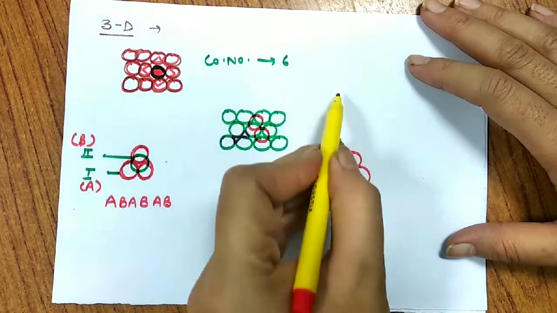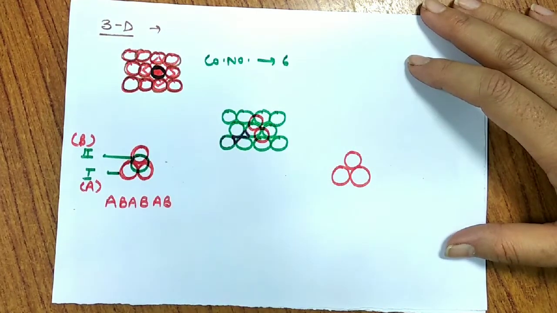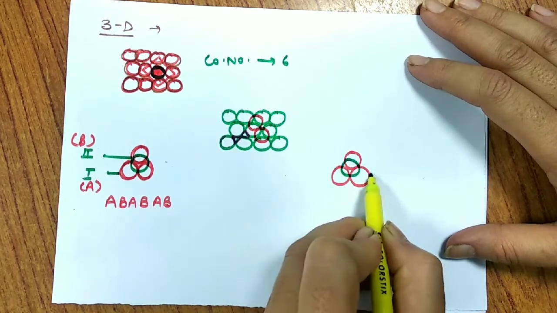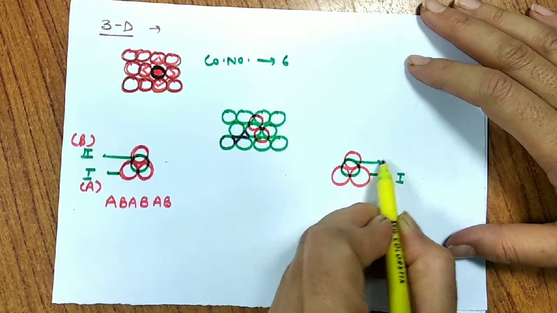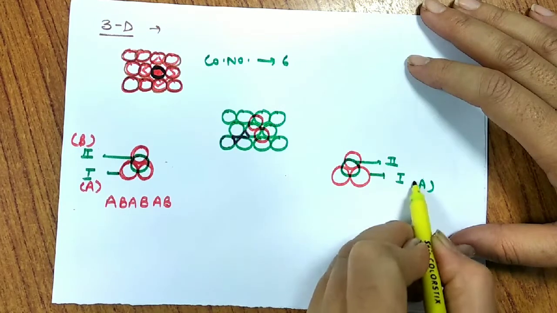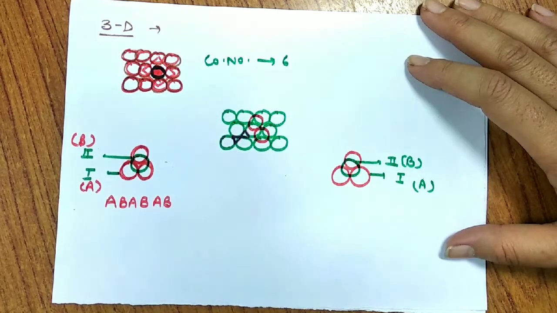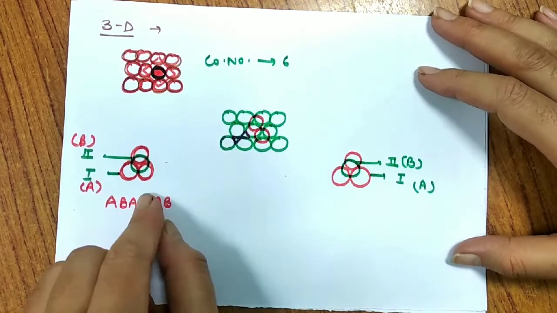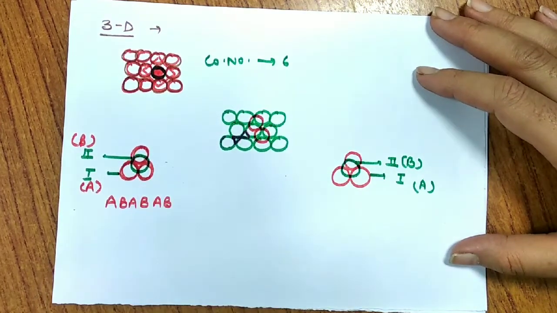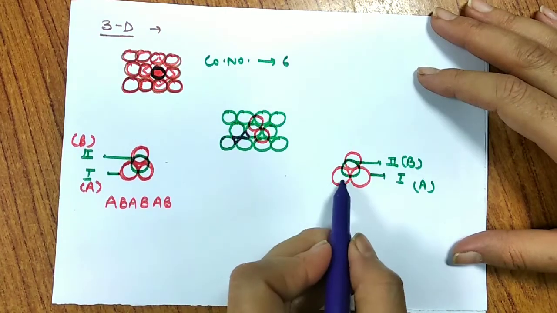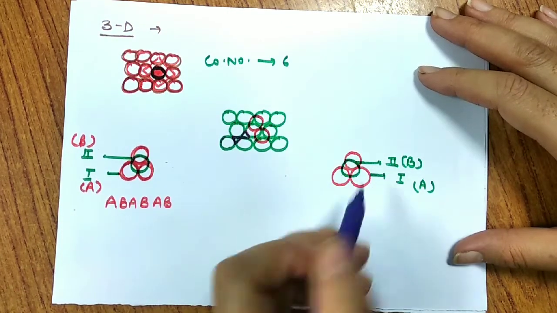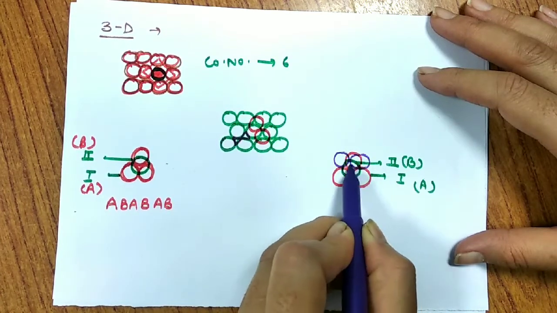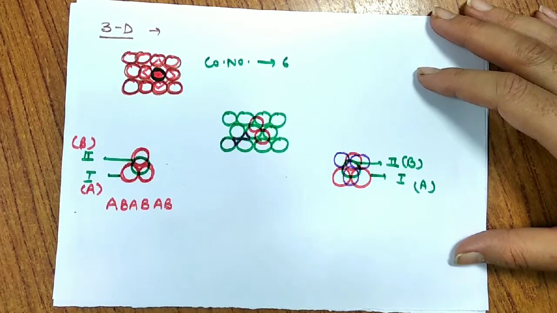So this is x-axis, this is y-axis. If I talk about the second layer, the second layer definitely I have to place somewhere here. So this is first layer, this is second layer. That means if I say it as A packing, this is B packing. Now the question is where the third layer has to be placed. The third layer can be placed on the first layer, it will become this one. But I have another possibility, not to place the third layer either on the first layer or on the second layer. I'll place the third layer somewhere differently, not on the first layer, not on the second layer.